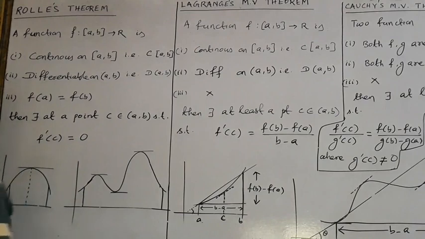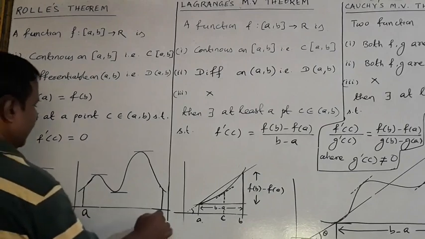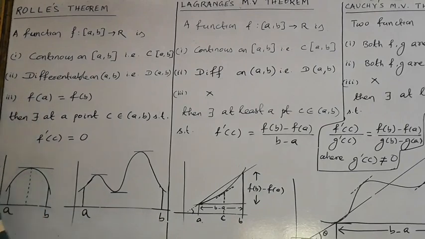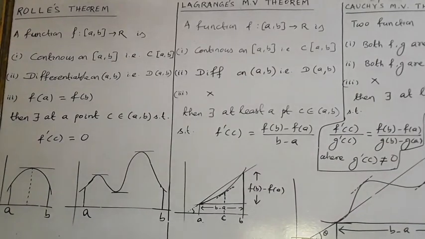And the third condition is f(a) is equal to f(b). If these three conditions are satisfied, then there exists at least a point c belonging to (a,b) such that f'(c) is equal to 0.